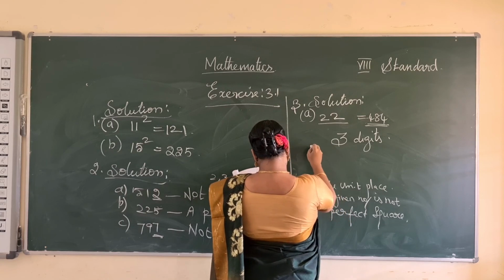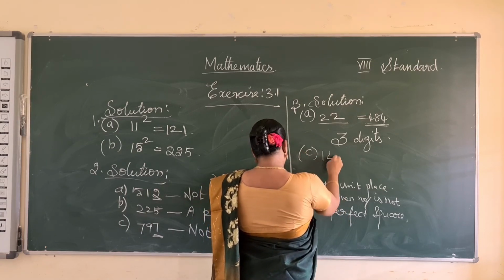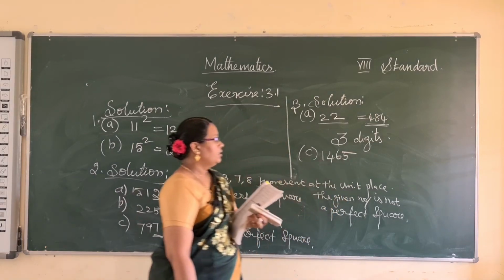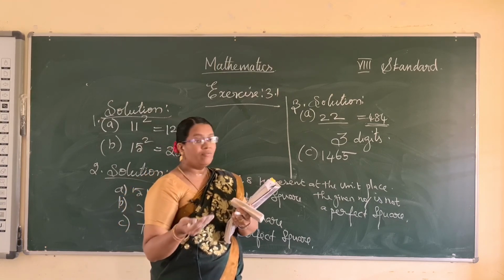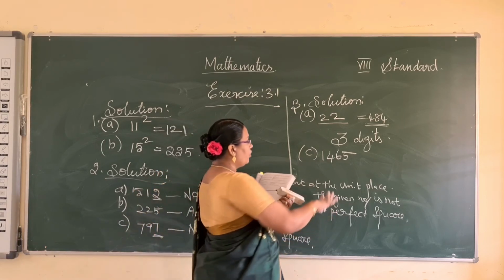And see the next one. C problem I will do. 1465 is given. Here 4 digits are there.